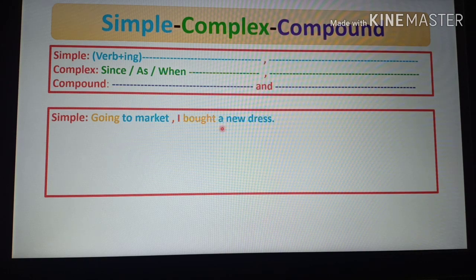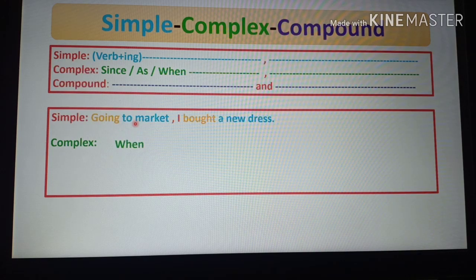So to make it complex, we have to start with since, as, when. Since and as will be for reason and when will be for time. As the sentence expresses time, so the complex sentence will be started with when.